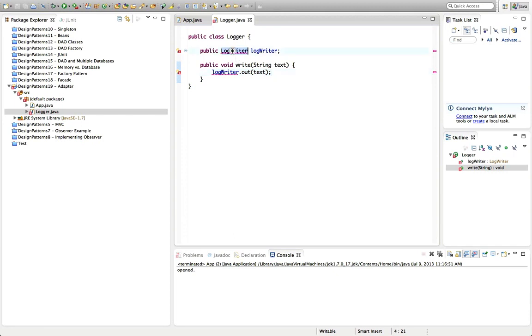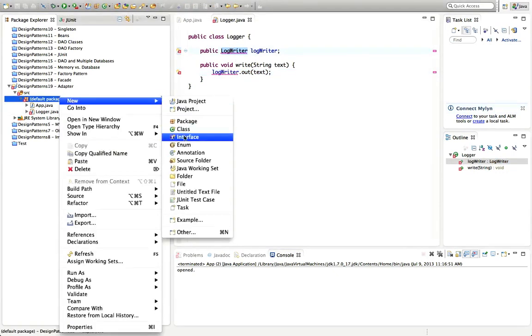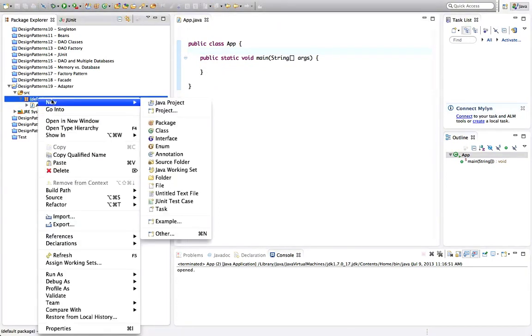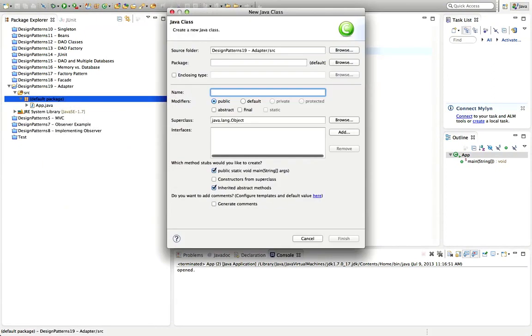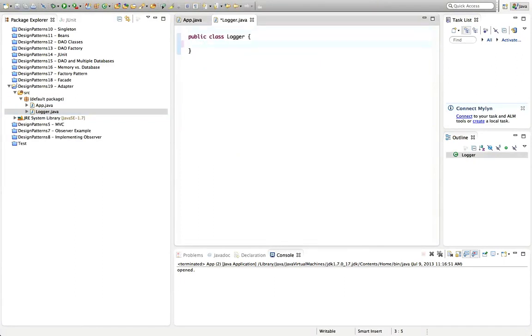Let's create this interface here, this LogWriter interface. So I'll create a new, it might literally mean an interface, or it might just be a bunch of methods with some particular interface in the loose sense of the word. Well, rather than keep talking, I'll show you an example. Let's imagine here that we've got a class called Logger. Let's create a class called Logger. And I'll give Logger a method like public void write.